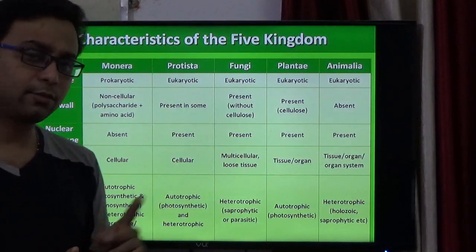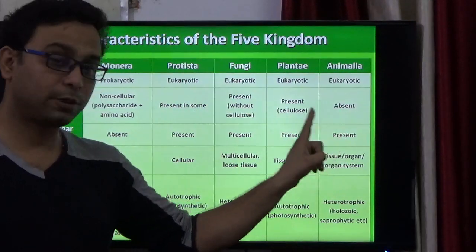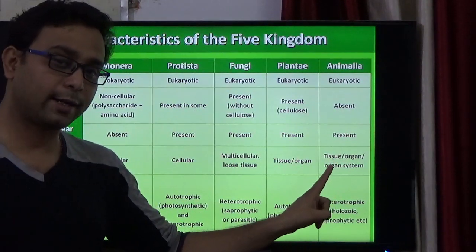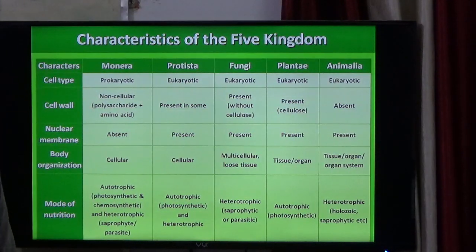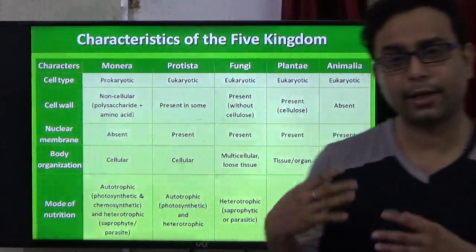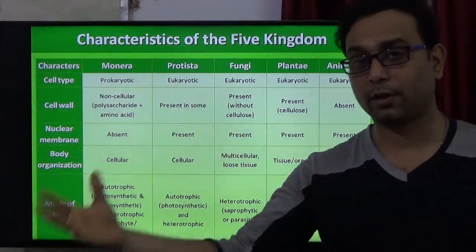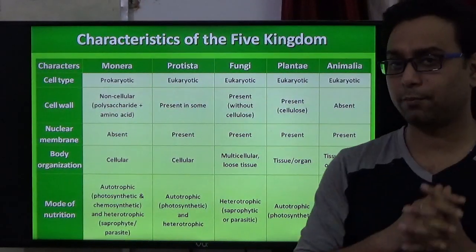The cellular level belongs to Protista; animal groups start their organization from the tissue level, beginning with the Porifera group. All animals are heterotrophic in nature, so they depend on others for their food. So this chart is very important from the NCERT point of view.